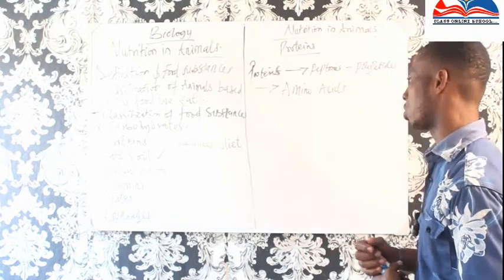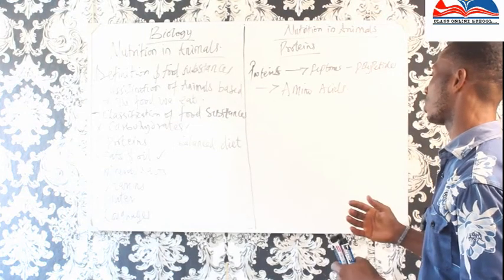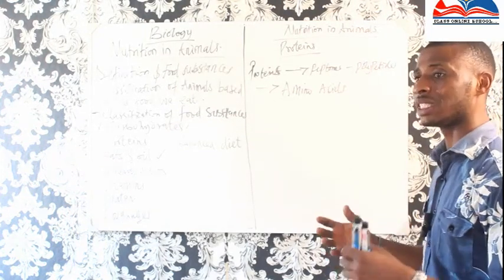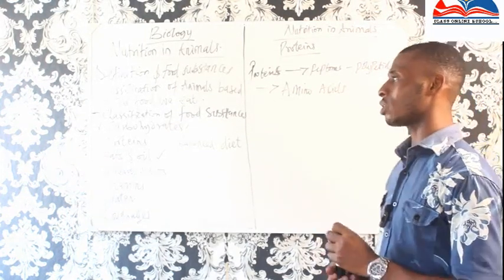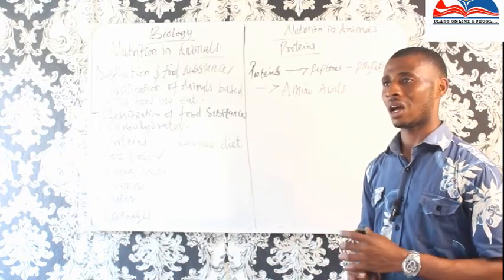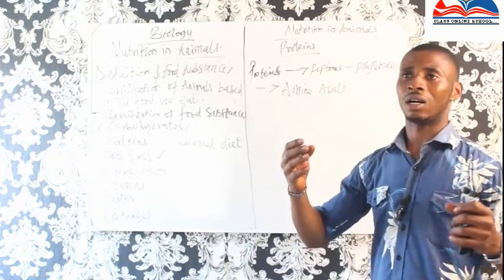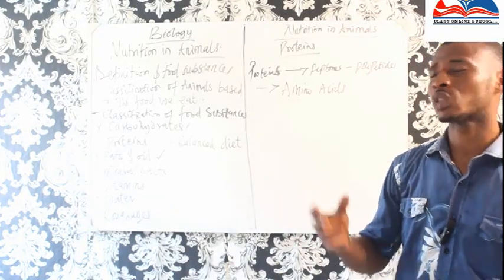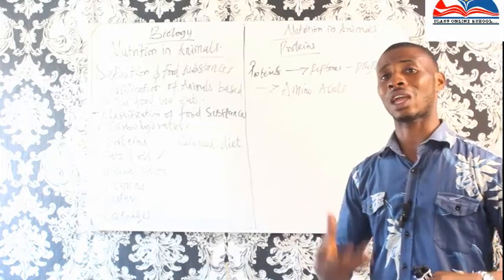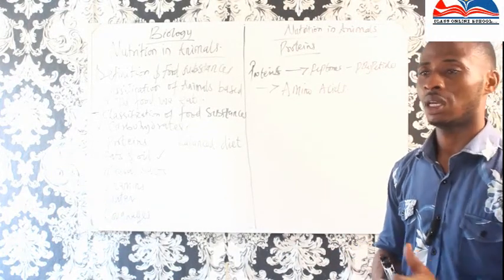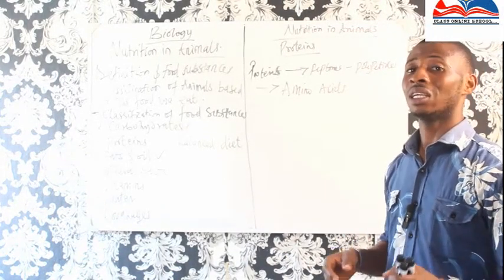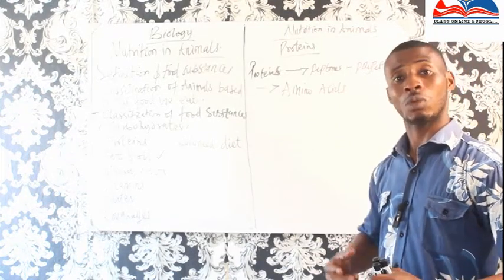Now, fats and oil. I have to talk about fats and how fat is used. If I may recap what I said in carbohydrate, excess carbohydrate is stored in the animal as glycogen, that is animal fat. This animal fat is stored in the liver and in the muscle.